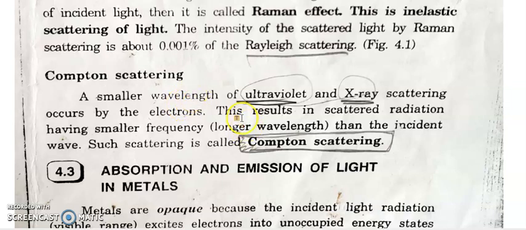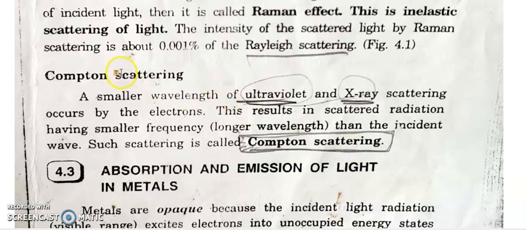What is Compton scattering? Smaller wavelength radiations such as ultraviolet and X-ray are scattered by the electrons. This results in scattered radiation having smaller frequency or smaller energy and longer wavelength than the incident wave. Such scattering is called Compton scattering.